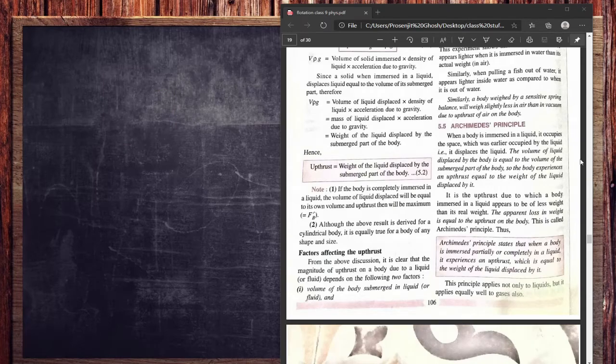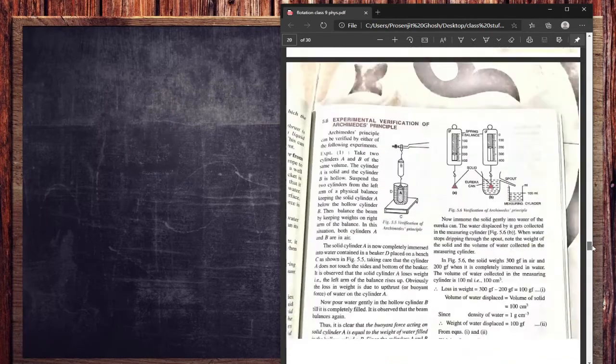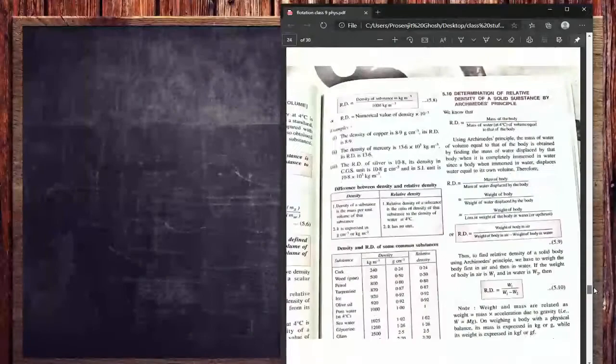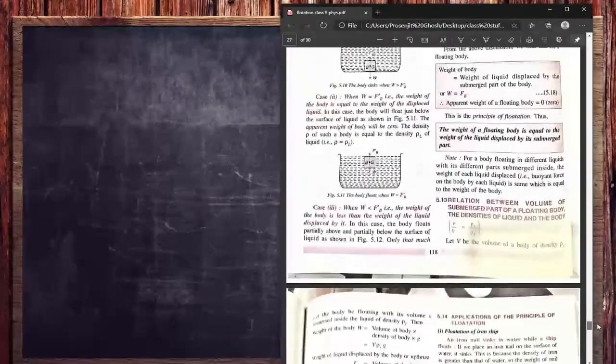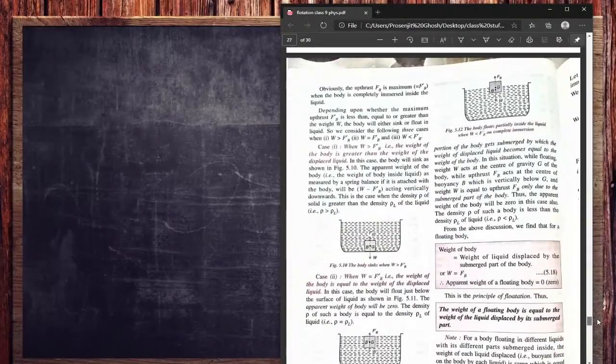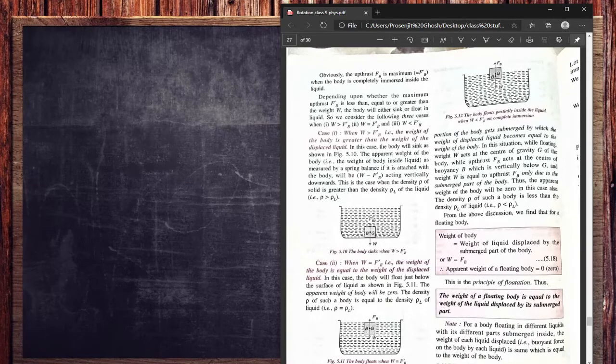I hope you understand this one. I will discuss a few things regarding the law of flotation first. As you can see in the book, you will find this part, but let me discuss it one by one. There are three cases.